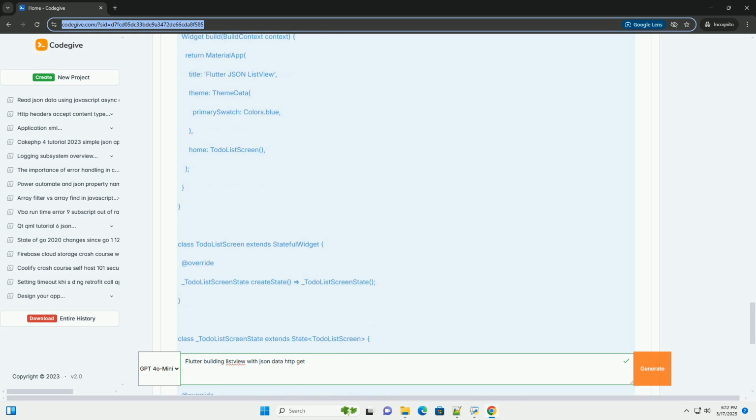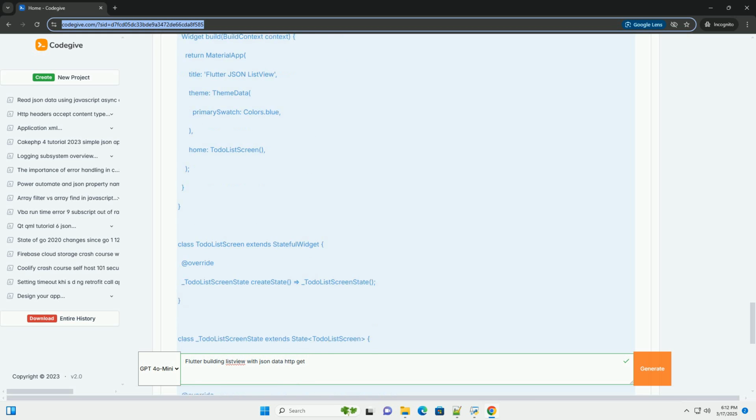4. List view implementation. Now, let's build the list view in your main widget, lib/main.dart. First, let's create a stateful widget that manages the data fetching and display. TodoListScreen: a stateful widget that manages the state of the list. _todosFuture: a Future<List<Todo>> that holds the result of the ApiService.getTodos call. This is important because the HTTP request is asynchronous.